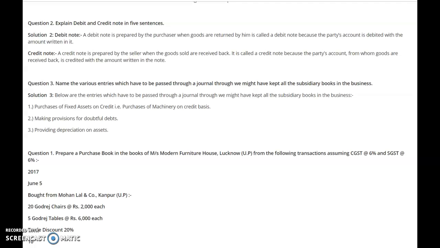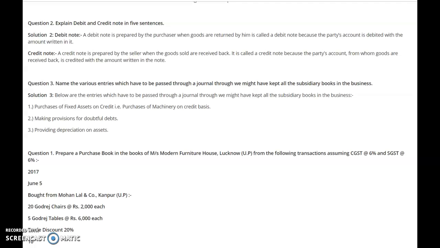Third, if any trade discount is given or received, that would also be shown here. Please understand, if any trade discount is received or given, that must be shown here by way of deduction. Simultaneously, if there is any CGST, SGST or IGST, that should also be shown in the books very clearly.